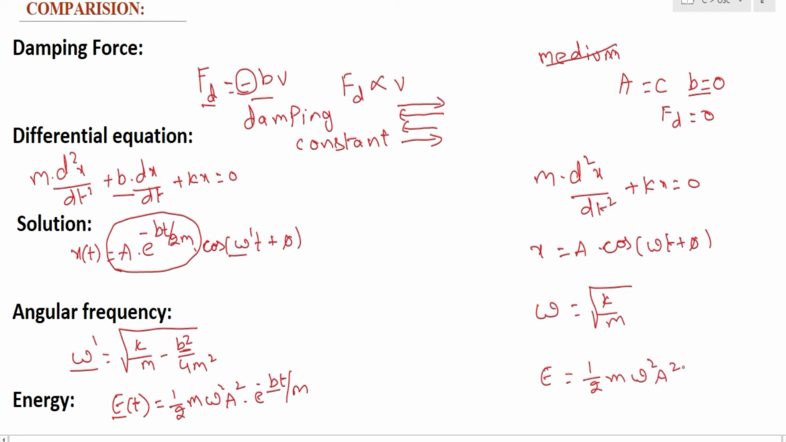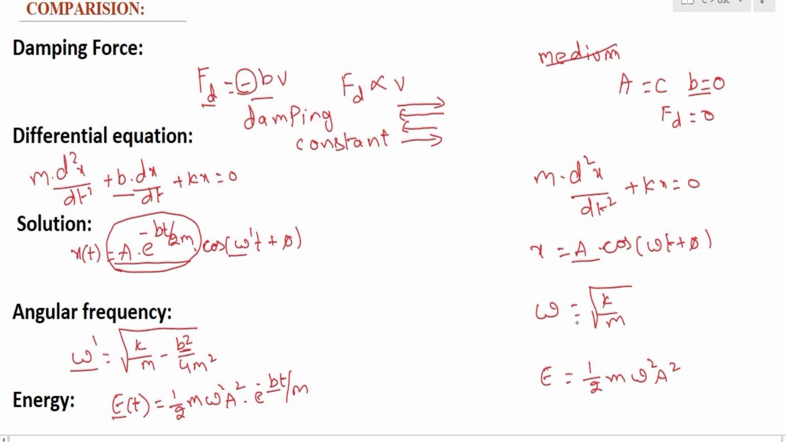Okay, now if you compare this damped oscillation and undamped oscillation, it is clear that in the case of undamped oscillation, the amplitude is constant. There is no time factor in the case of amplitude, whereas here you have a time factor in the case of amplitude.